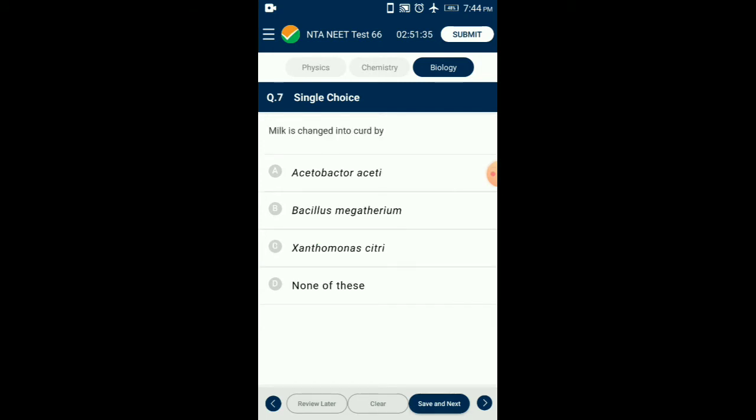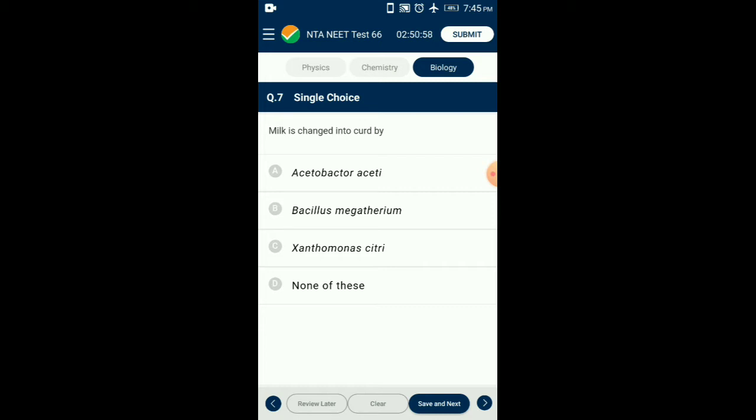Question number 7. Milk is changed into curd by microorganisms such as Lactobacillus, Streptococcus lactis, and others, commonly called lactic acid bacteria, which grow in milk and convert it to curd at 40 degrees Celsius. During growth, the lactic acid bacteria produce acids that coagulate and partially digest the milk protein.